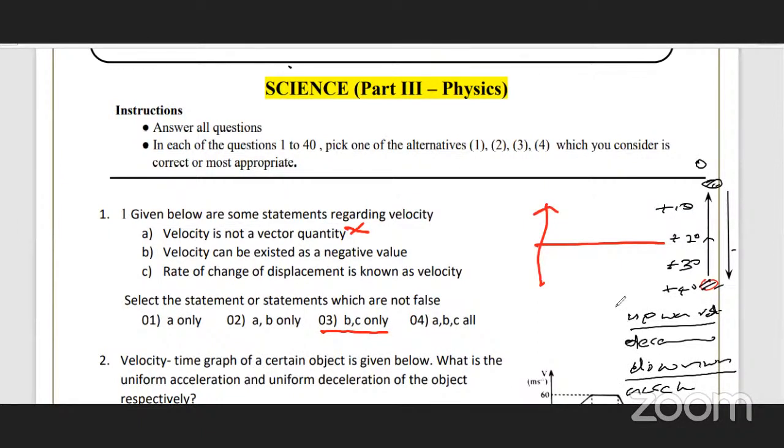When you are projecting an object upwards, it undergoes deceleration and velocity decreases. So downwards, when it's falling down under gravity, it is acceleration. So this is very, very important to understand and you should know how to represent this graphically. So upward velocity decreases, therefore deceleration. Downward velocity increases, therefore acceleration.